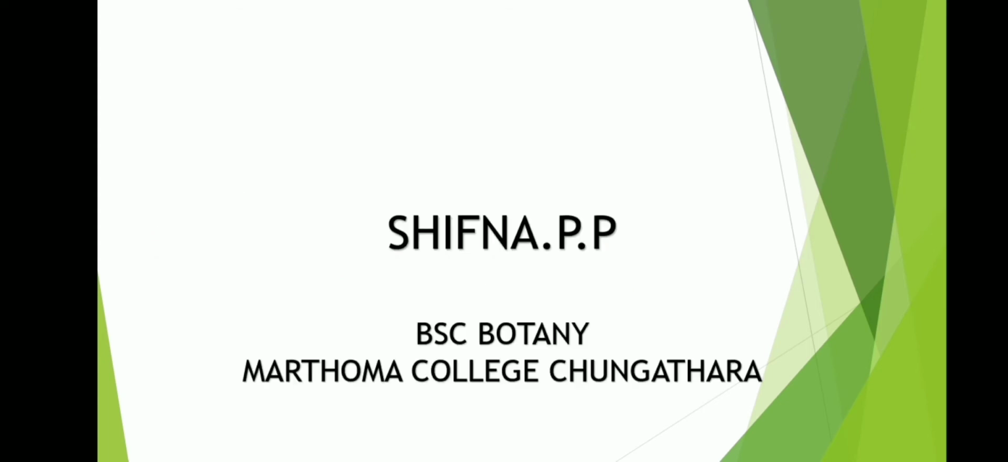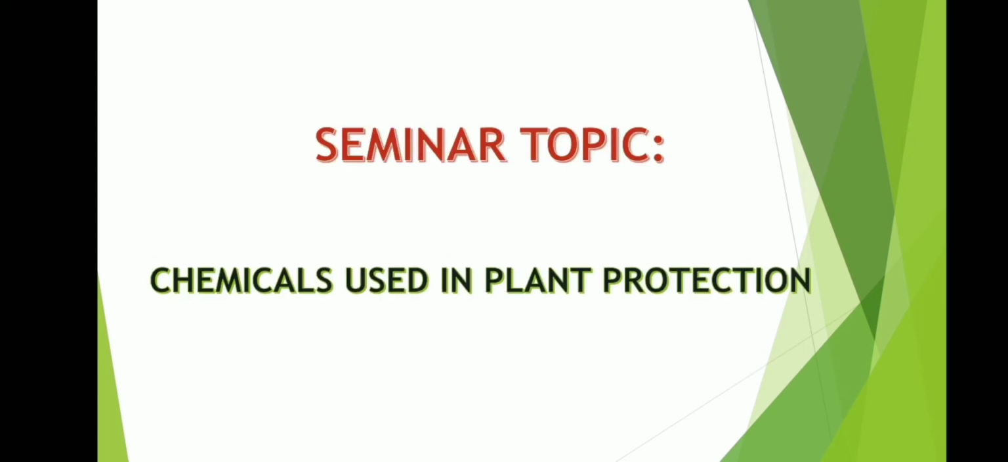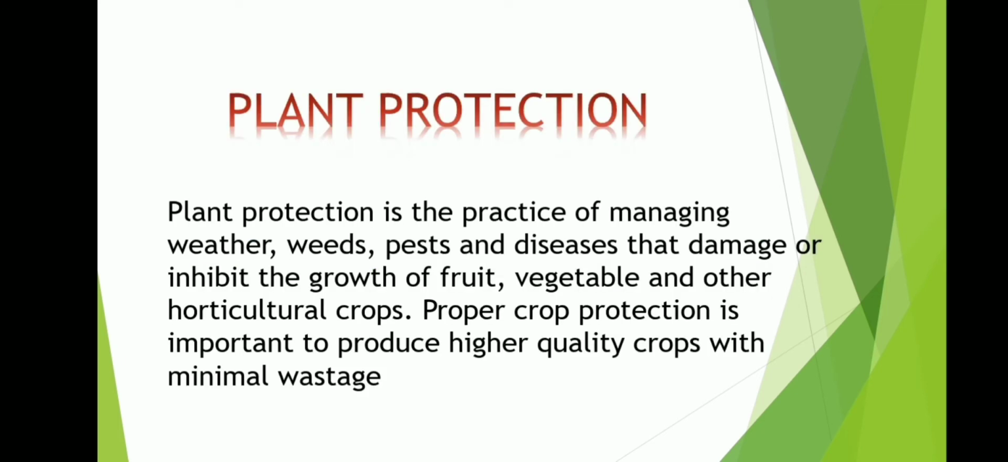So today we are here to talk about what are the chemicals used in plant protection. So first we are going to discuss what is plant protection. Plant protection is the practice of managing weather, weeds, pests and diseases that damage or inhibit the growth of fruits, vegetables and other horticultural crops.